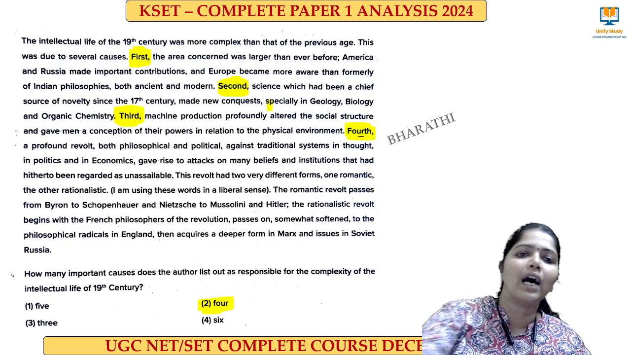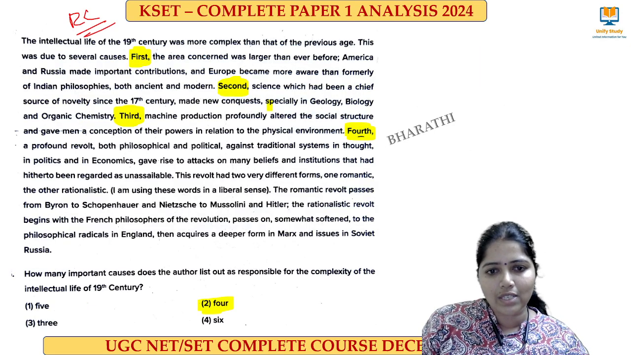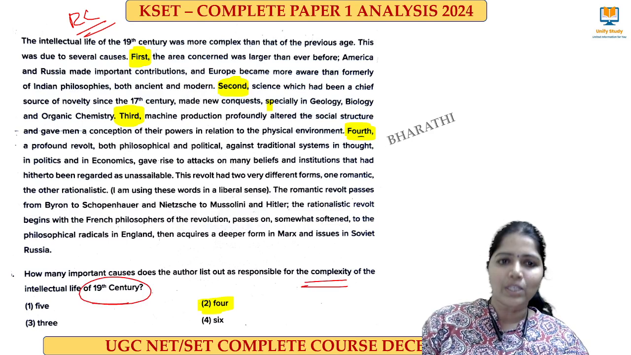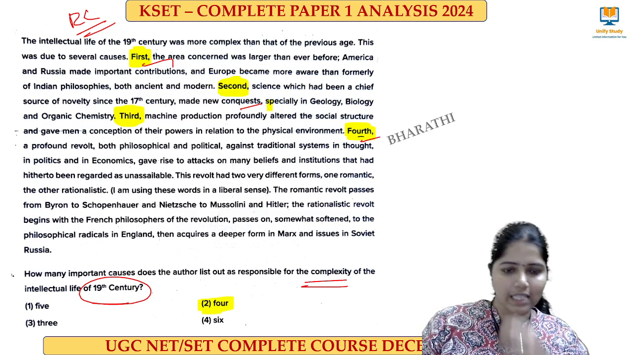Next question from reading comprehension. Here the question is on the author listing what is responsible for the complexity of intellectual life in the 19th century. So this is 1st, 2nd, 3rd and 4th. Right, so this is the answer.